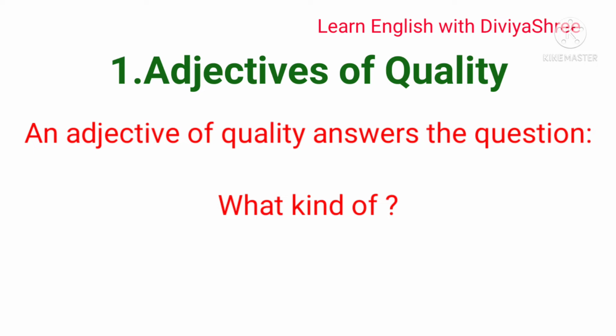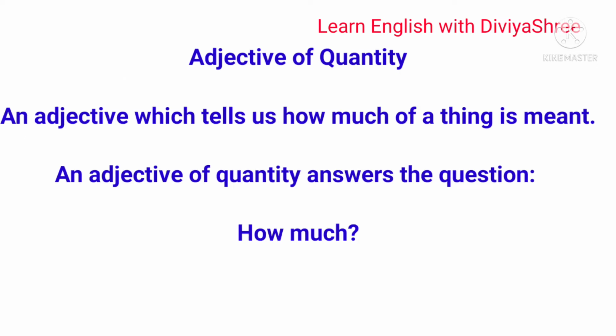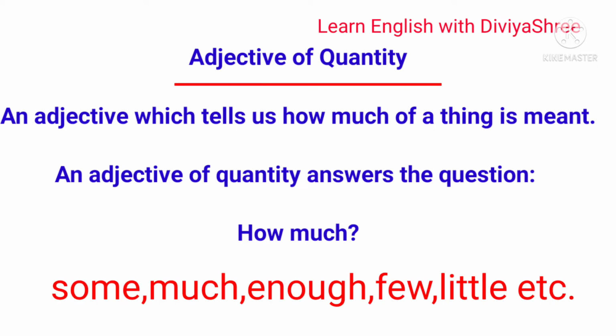Okay, now if we talk about adjective of quantity. Quantity means what? Like it counts the things in number, like how much something is. Some, much, enough, few, little. When you talk like this, these are adjectives that are describing how much the thing is in quantity. Let me tell you with an example.